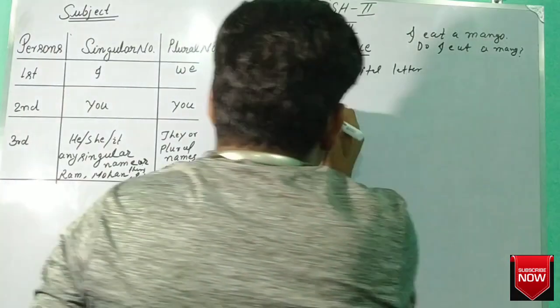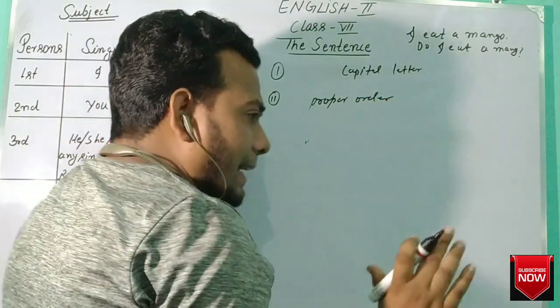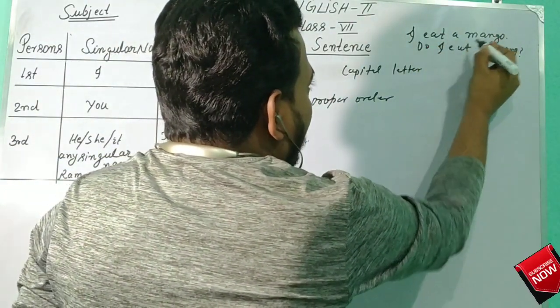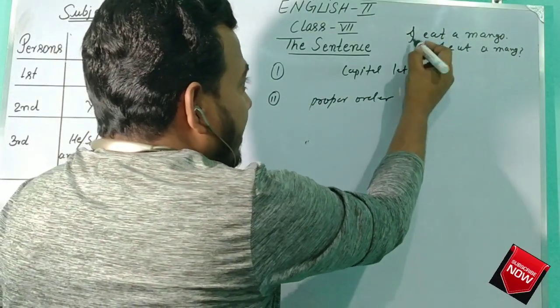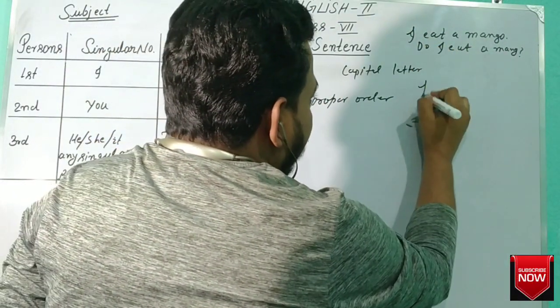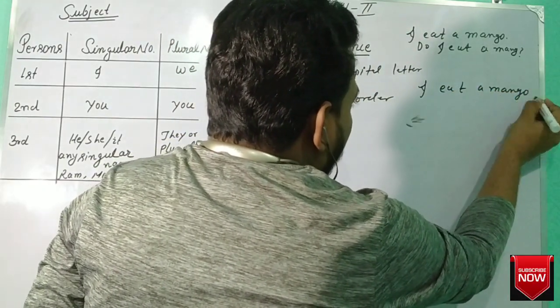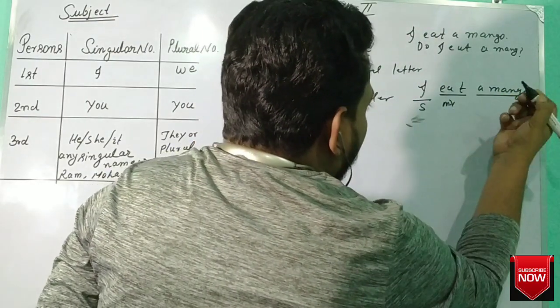Words are arranged in proper order means what? Here as you are looking, "I eat a mango." You already know I is what? Subject. Eat is what? Main verb. And a mango is what?